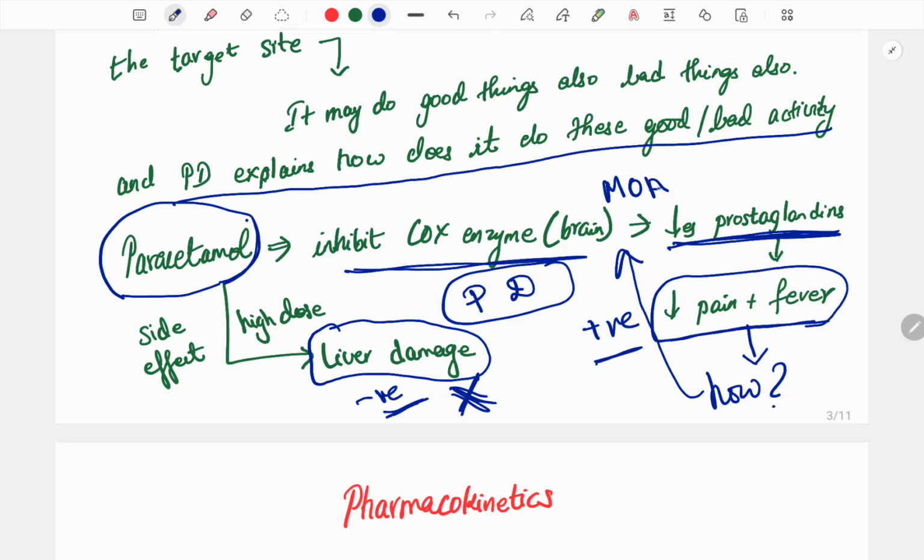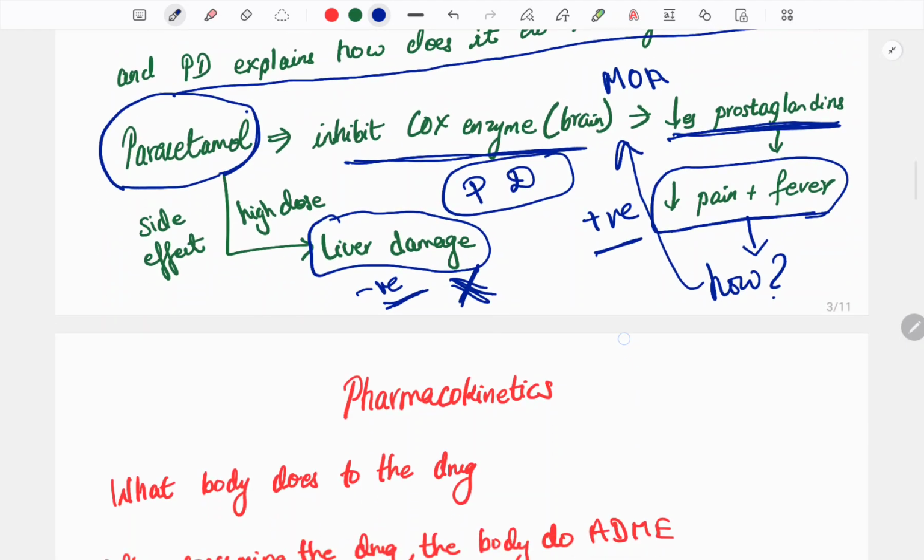It inhibits the COX enzyme in the brain, ultimately prostaglandin is reduced, so pain and fever are reduced. So the output is pain and fever are reduced. The mechanism behind it is inhibition of the COX enzyme followed by inhibition of prostaglandin.